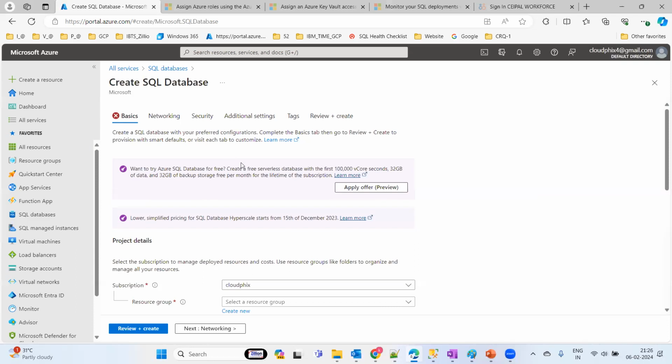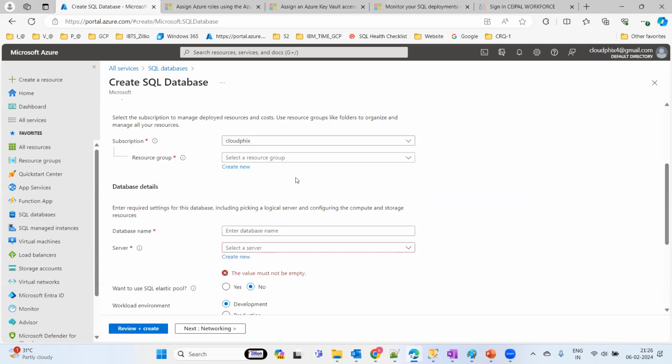Microsoft has recently launched an offer to do some trial tests. You can apply this offer free, which is not going to cost anything. But I am not going to do anything as such. And we can use it for regular and real time, how we are going to take it. Likewise, you can create.